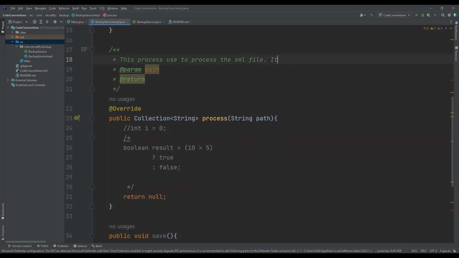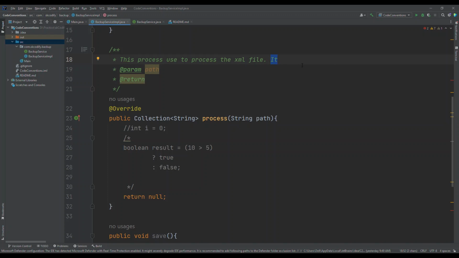Here, if we want, we can mention it or we can leave it, because if you have clearly mentioned what the return type or what the parameter is, and you want to eliminate that information, we can eliminate it. People can check it from here. So provide concise information: the method is used to process the XML file.